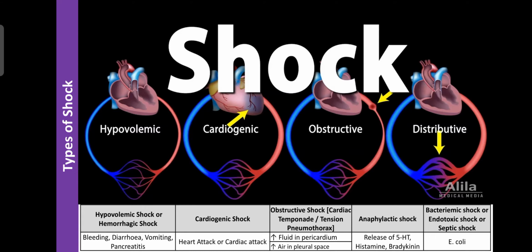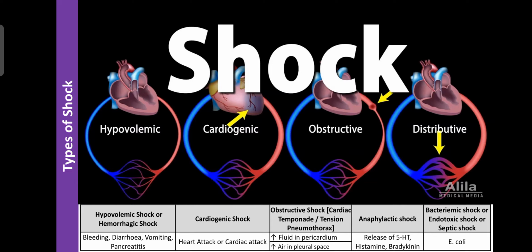As the name indicates, hypovolemic shock means the blood volume decreases. Because you are worried about problems, our brain is always thinking about family problems or any problems in life. At that time, day by day the blood volume decreases. That condition is known as hypovolemic shock.